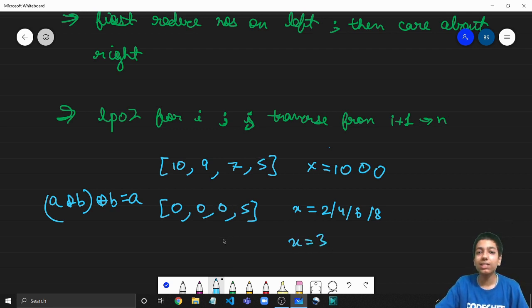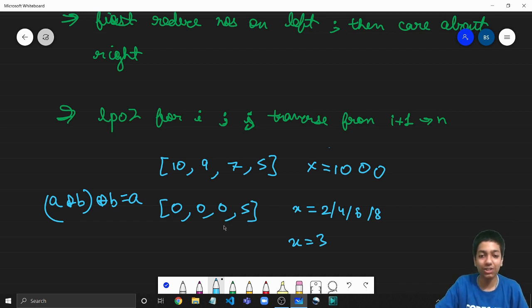Now the answer is that yes, again I can come back to this original state. Now how? This was a very tricky part. I myself initially thought that if x is odd, then simply XOR the last two elements, because in any case 3 we can reduce to 1 by performing these two operations, but there's still one left. And in case of 5 also, we can perform 4 operations, but 1 will still be left. So if x is odd, then simply XOR the last two elements. But this is not the correct approach.